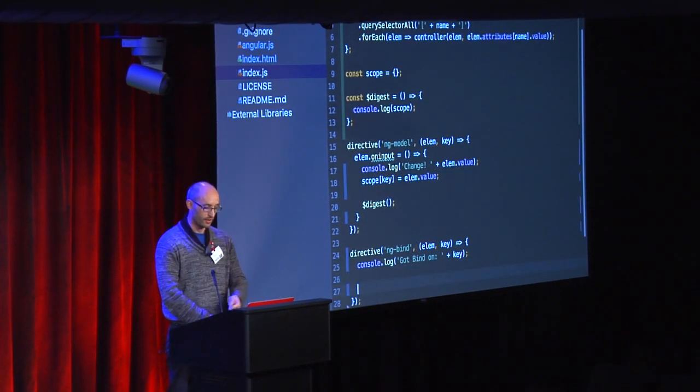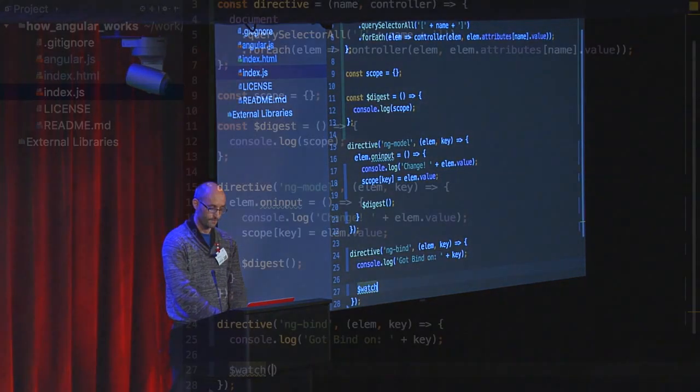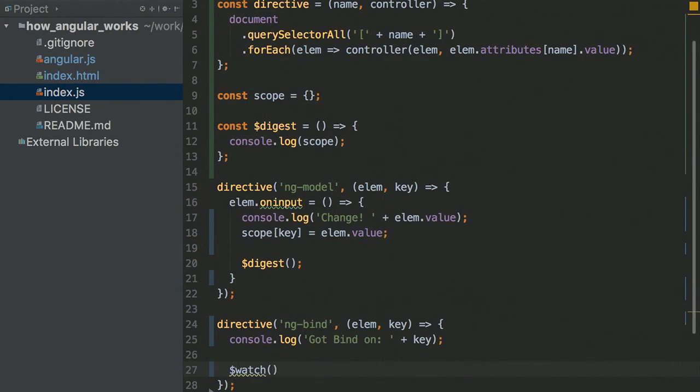So there is another function in Angular for it, and it's called watch. What watch basically does is me asking Angular, tell me about any changes that happen to the scope. I'm going to start with something really easy. We're just going to pass it a callback, something like this. You know what, I'm not even going to put it inside the ng-bind.